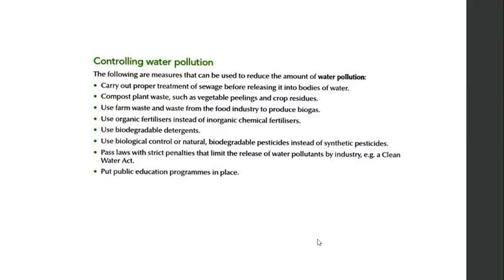First of all, let's start out with carrying out proper treatment of sewage. This could be in the form of chlorination or filtration in order to keep the harmful materials and negative externalities to a minimum. Secondly, we have compost: plant waste such as vegetable peelings and crop residues.